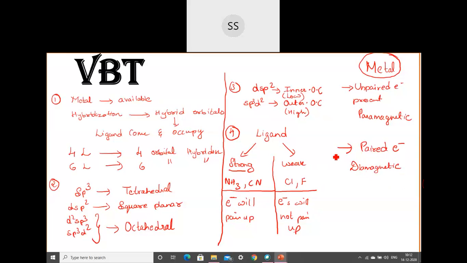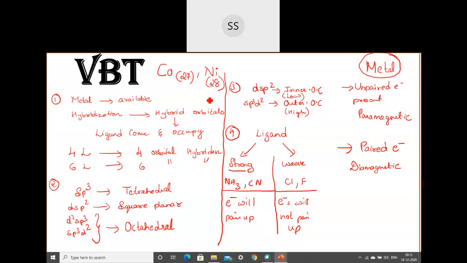So this much if you can remember about VBT, that would be more than enough. One is the metal, which I told you, and only 2 types of metal are given to you. One is cobalt and the other one is nickel. It's better if you can remember the atomic numbers of cobalt and nickel. Cobalt atomic number is 27 and nickel atomic number is 28. They will not provide you atomic numbers and all. Because you are in second year, you have studied d-block elements, so they expect you at least to remember the atomic numbers of cobalt and nickel. And again, only 2 metals are there, so you can remember easily 27 and then 28. So cobalt and then nickel.